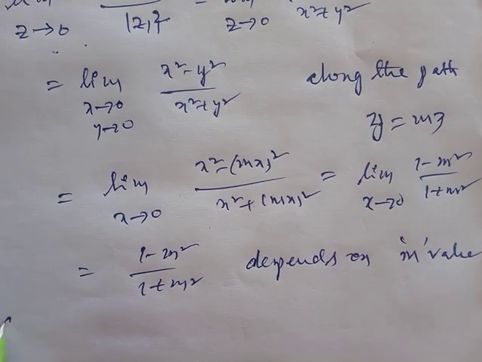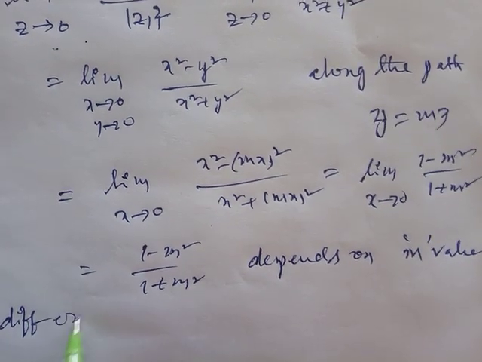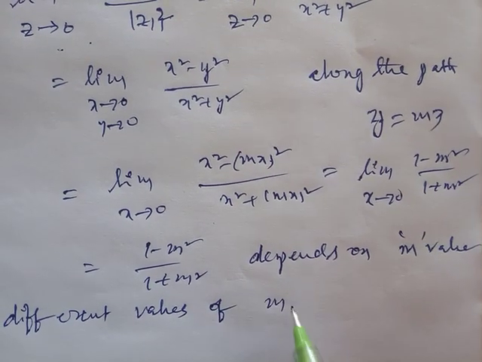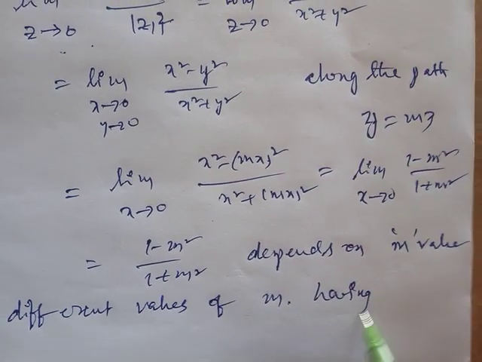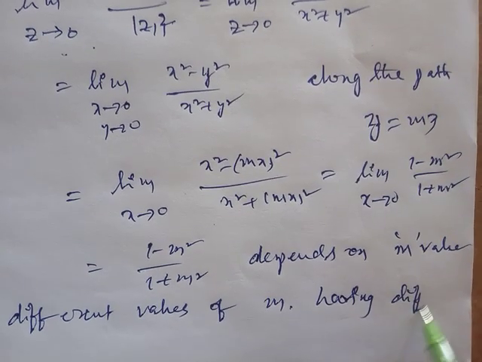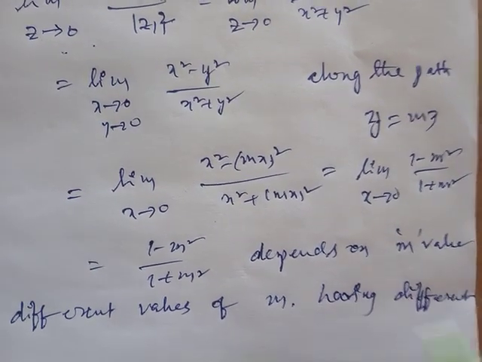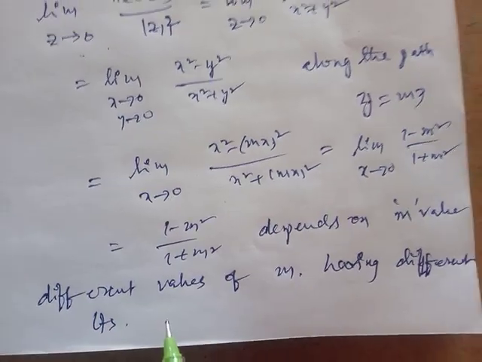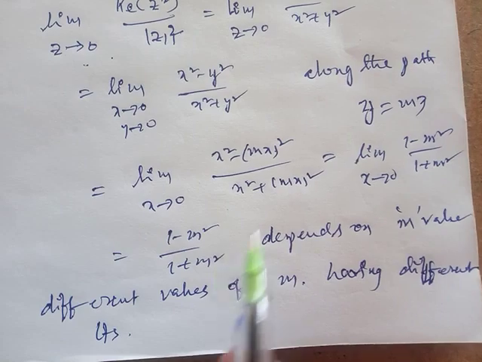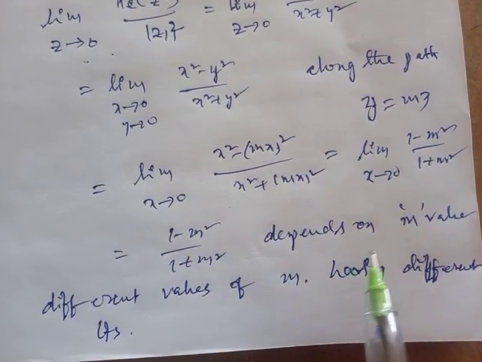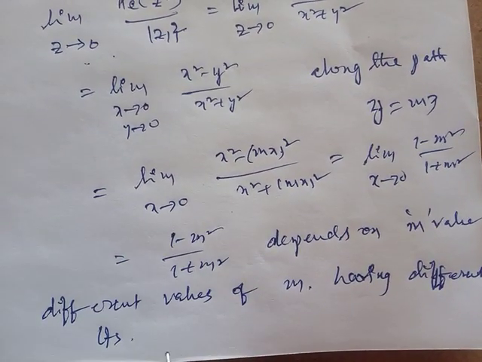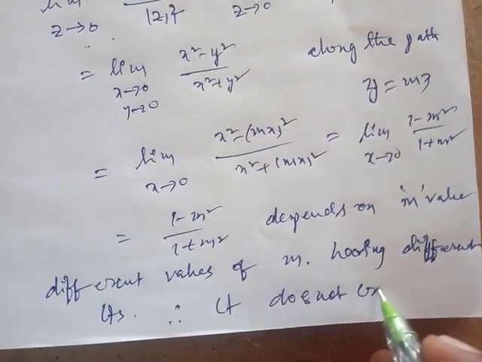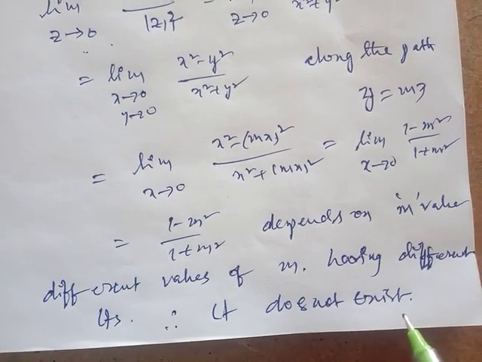Different values of m give different limits. If a limit exists, it is unique, but here different values of m have different limits, so therefore the limit does not exist.